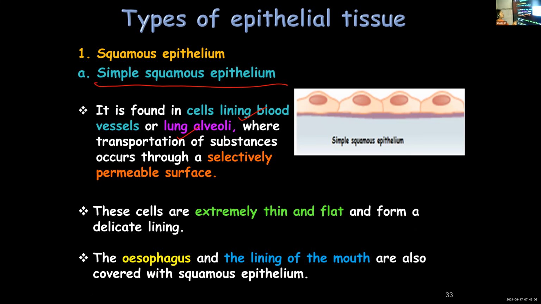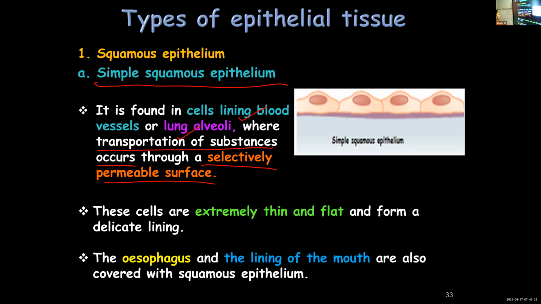And across these membranes, or across these cells or epithelial layer, exchange or transport of substances takes place. The exchange takes place through a selectively permeable membrane.